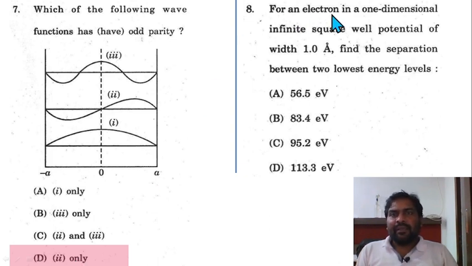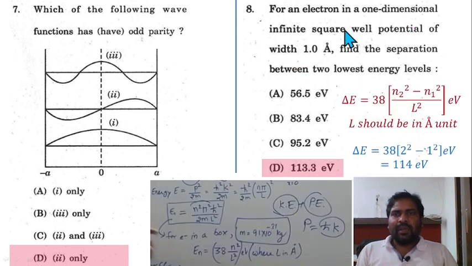Question 8. For an electron in a one-dimensional infinite square well potential of width 1 angstrom, find the separation between the two lowest energy levels. For a one-dimensional infinite square well or 1D box case, En is equal to n square pi square h cut square by 2 m L square. This is a screenshot from a particular video of mine; you can go and watch particle in a box. So for a particle in a box, En is equal to n square pi square h cut square by 2 m L square.